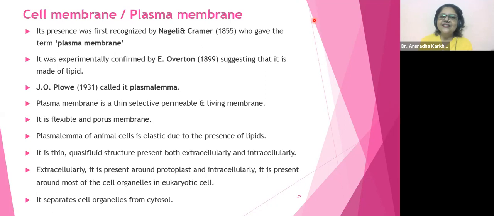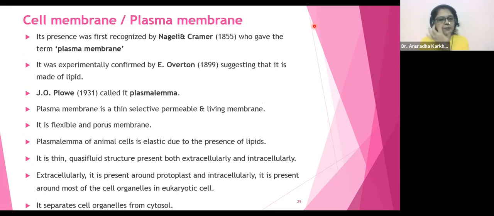Okay. So it was experimentally confirmed by E. Overton, suggesting that the plasma membrane is made up of lipid. Overton was a scientist who said that this plasma membrane is nothing but it is made up of lipid. Then it was Clove who gave the term plasma lemma. Why am I telling you all these synonyms? Because in your exams, sometimes questions come in the way of plasma membrane. Sometimes they ask you plasma lemma. So, बहुत बड़ा confusion हो जाता है भाई mind में. तो ये सारे synonyms ही हैं.